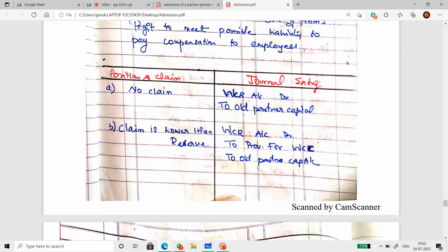Then the remaining reserve will be transferred to the old partners' capital account in OPSR. And then this provision for WCC will appear in the reconstituted balance sheet on the liability side.